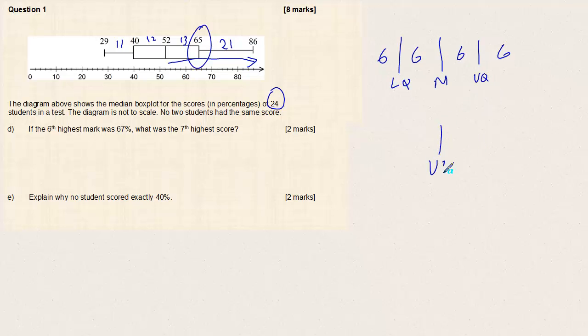If we have the upper quartile here, the student this side, we're told, scored 67. The upper quartile is 65. So it follows that the student this side must have got 63, since the upper quartile will be between these two scores. So that's 63%.